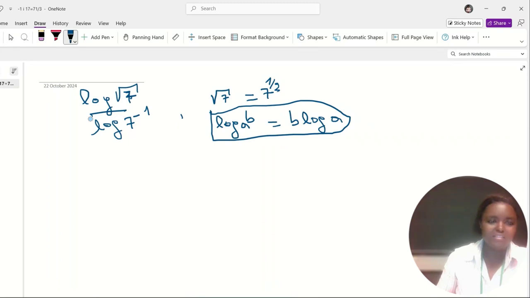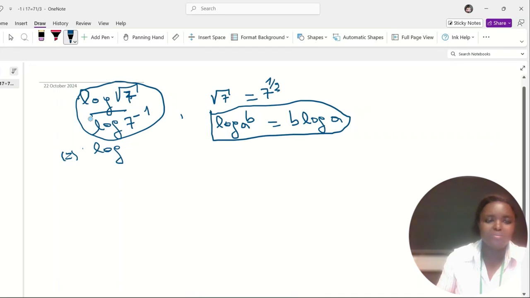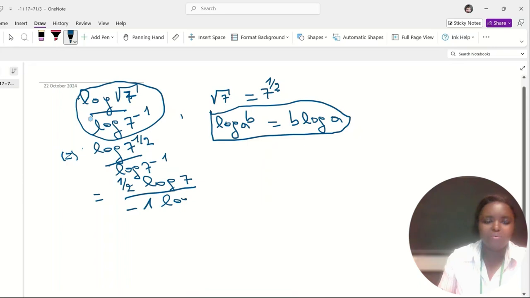Then this expression becomes logarithm of 7 power 1 over 2 over logarithm of 7 power minus 1. If I apply this relationship, I get 1 over 2 times logarithm of 7 over minus 1 times logarithm of 7.